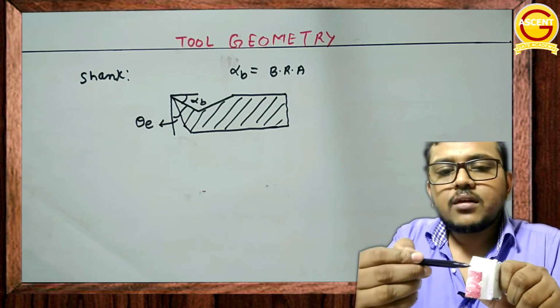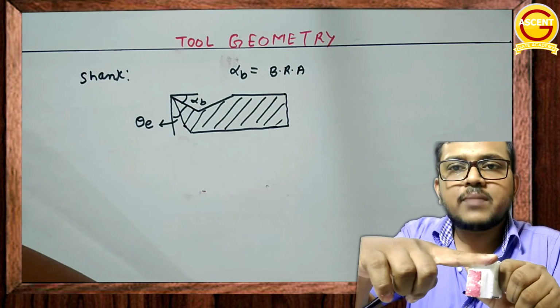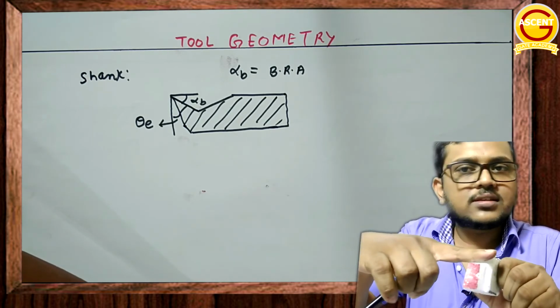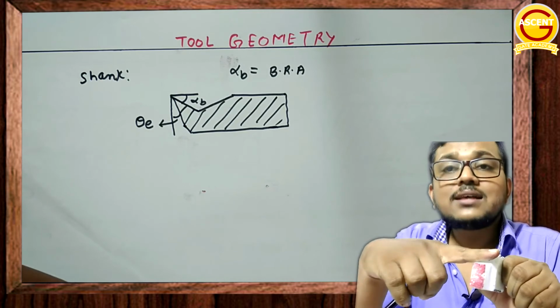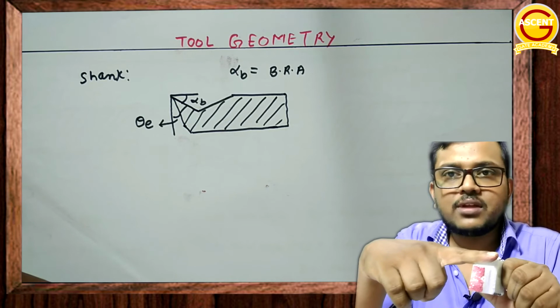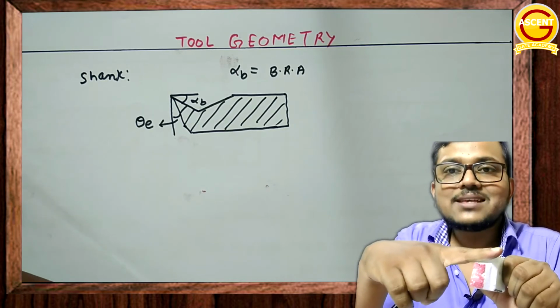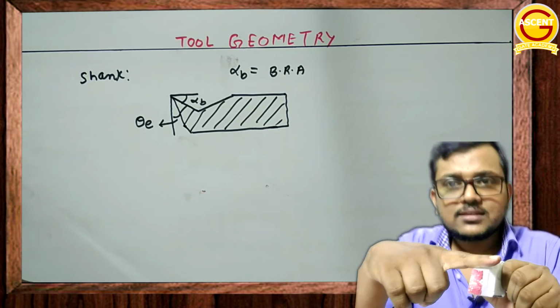Here you can see two different things. One is, if I keep my finger like this, can you see the angle between my finger and this? There is an angle. This angle is called the side rake angle. Again, this is a rake surface, and the name has to be given rake, and this is called the side rake angle. That's the angle.